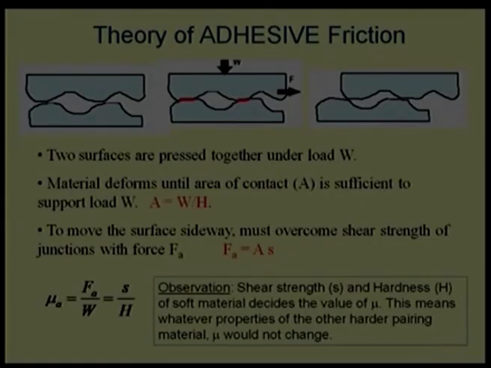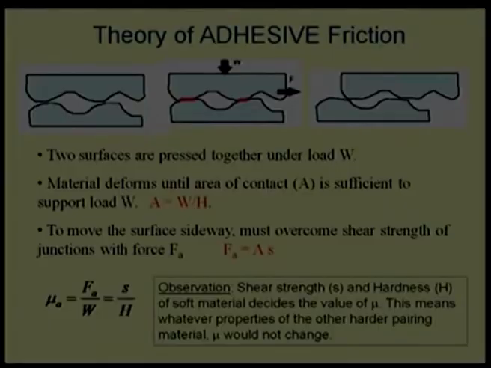That means, if I choose one material, if I choose indium, and now choose any other material pair which has a high shear strength and a higher hardness, I should get the same coefficient of friction, because indium is going to decide what will be the coefficient of friction. Now, if I choose steel, chromium, nickel, or any other material, indium may be one of the soft materials, it should show the same coefficient of friction with any material pair, which is not the case. That means something else is required to explain that phenomenon.